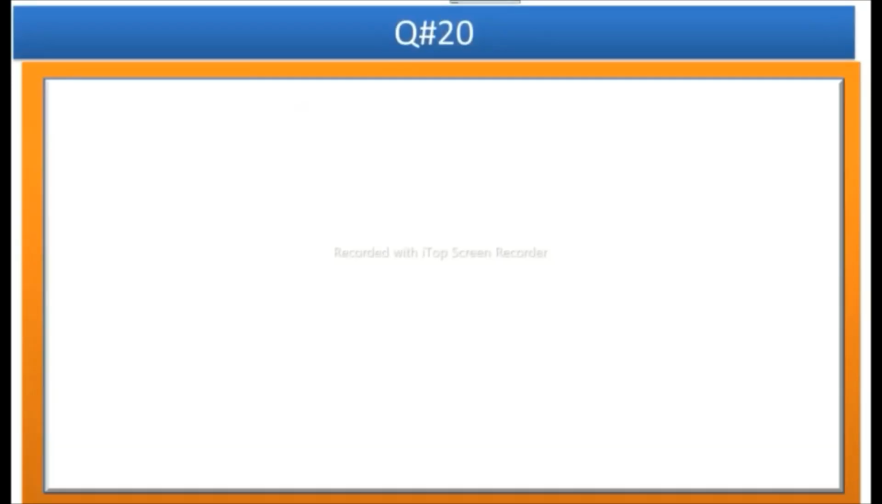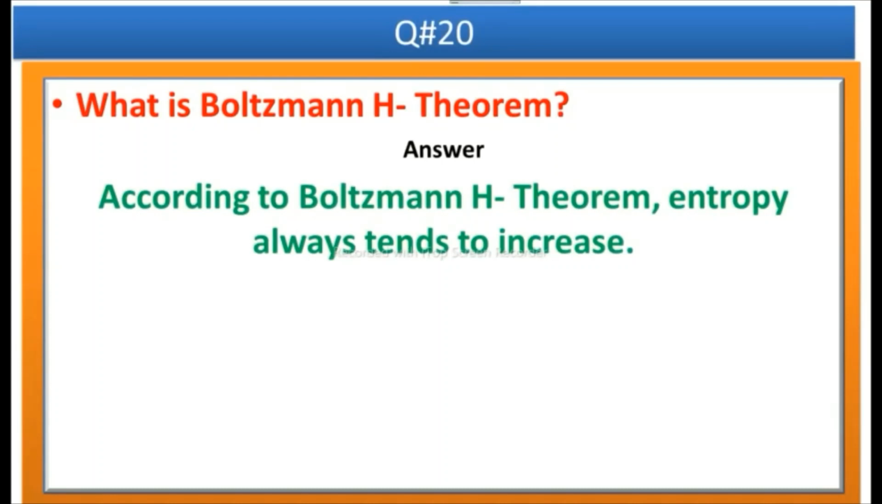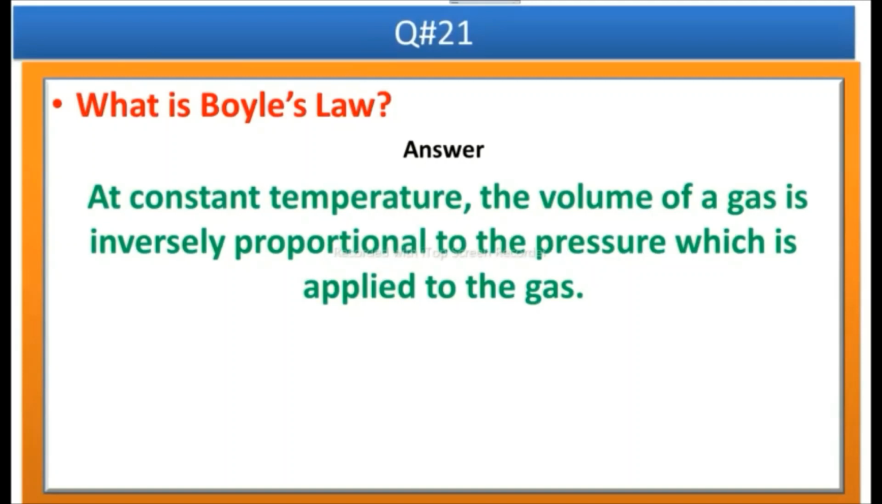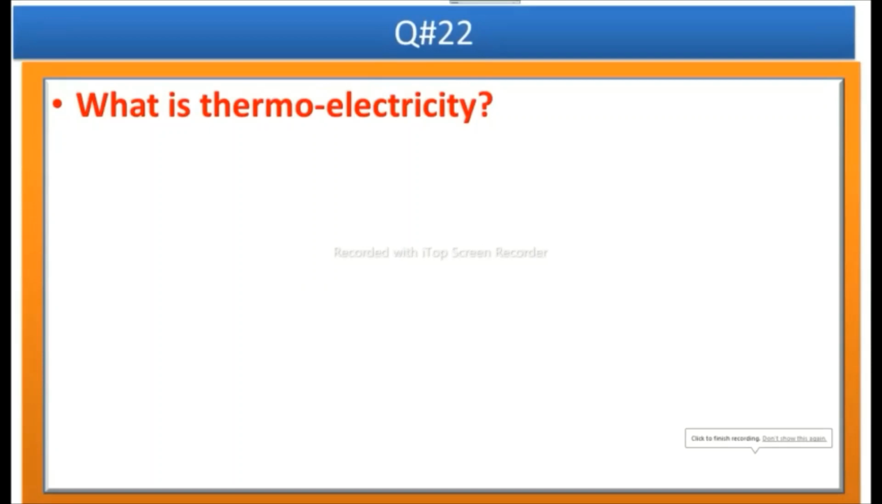The next question is, what is Boltzmann-H theorem? Answer is, according to Boltzmann-H theorem, entropy always tends to increase. The next question is, what is Boyle's law? Answer is, at constant temperature, the volume of a gas is inversely proportional to the pressure which is applied to the gas. Question is, what is thermoelectricity?